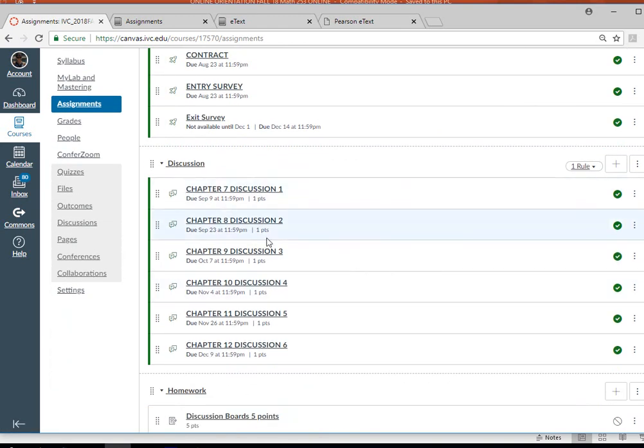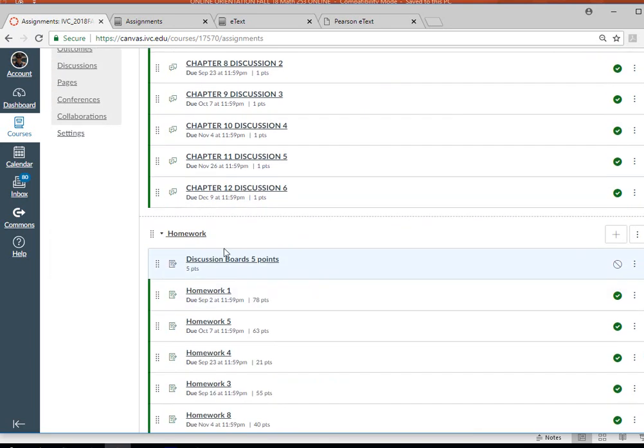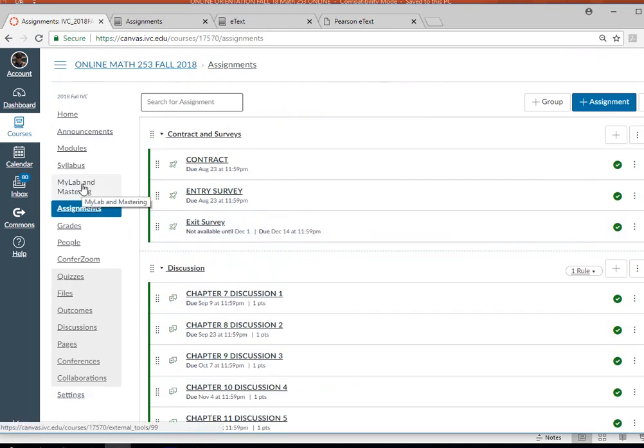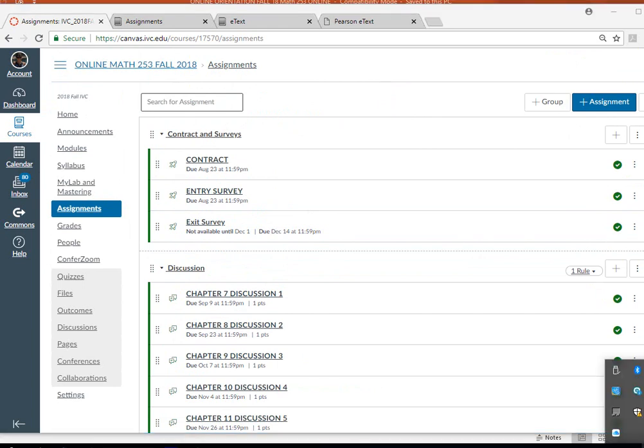Like I said, in the assignments, you can see the contract, the entry survey, and all your discussions and stuff are here. But the homework, I recommend that you do not access the homework from here, but go to MyLab and Mastering to do your homework inside Pearson. All right, I hope this is pretty clear, and I hope to see you in the midterm at this point, and I will give you enough information about how the midterm is going to be a little bit later in class. Thank you for watching.